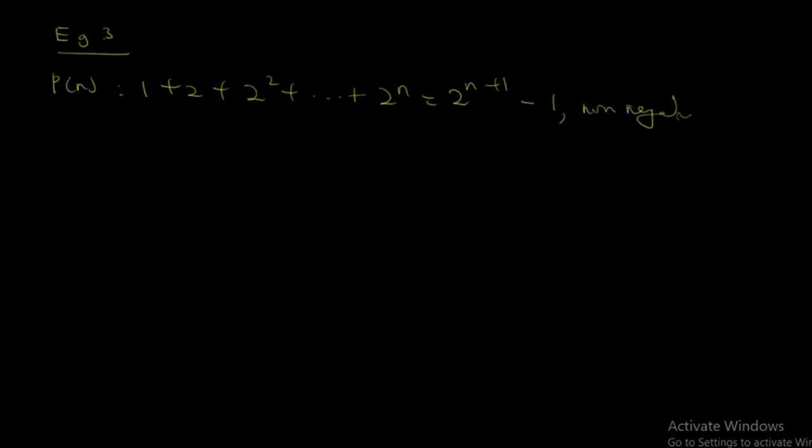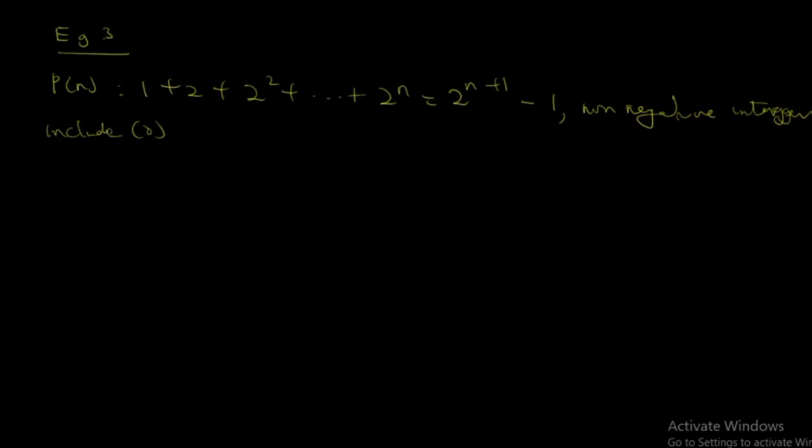For example 3, the question is that P of n denotes 1 plus 2 plus 2 squared plus up to 2 to the n is equal to 2 to the n plus 1 minus 1. We are asked to show that this is true for all non-negative integers. And non-negative integers include 0.